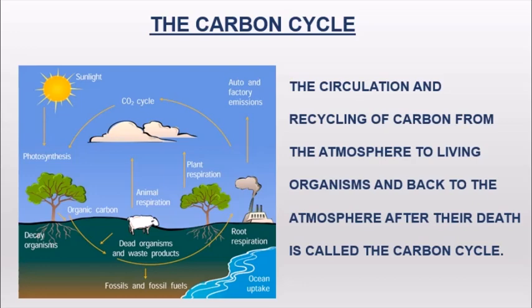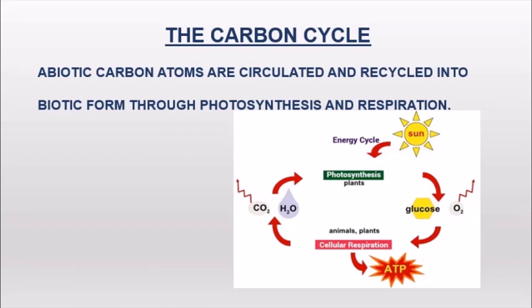So in all the living organisms, whatever form of carbon is there, it will be given out to the atmosphere and then again it will be taken by us or the plants in a different form. And this is called the carbon cycle. That means the carbon is recycling and circulating in the atmosphere only. Now the carbon cycle is one of the most important biogeochemical cycles. Now why is it important? Because the abiotic carbon atoms which are present are circulated and recycled into the biotic form. And this is mainly because of photosynthesis and respiration.